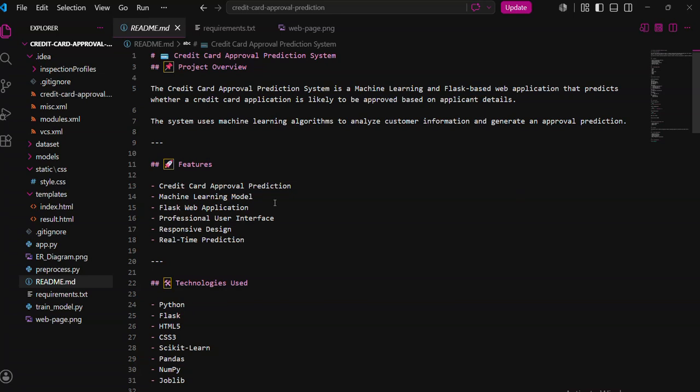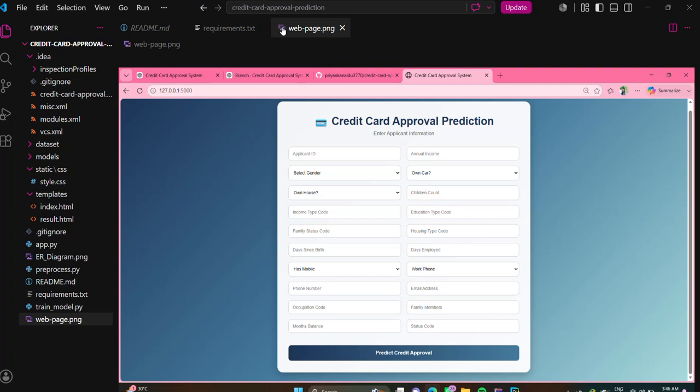Nowadays, banks receive thousands of credit card applications. Manually verifying every application is time consuming and may lead to human errors. To overcome this problem, machine learning can analyze applicant information and predict approval decisions more efficiently. Our system helps automate this prediction process.